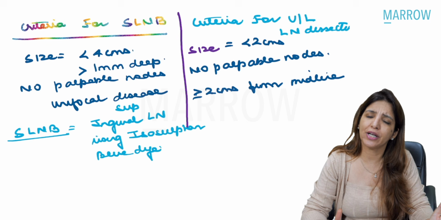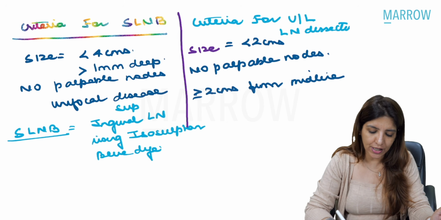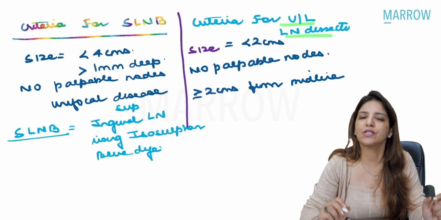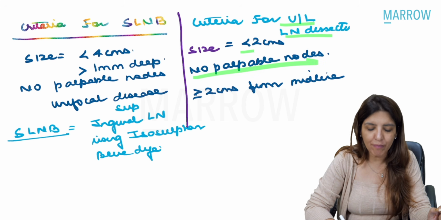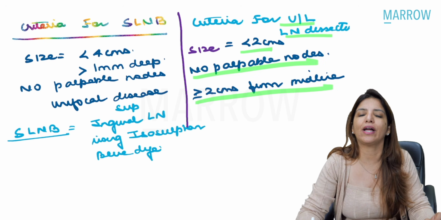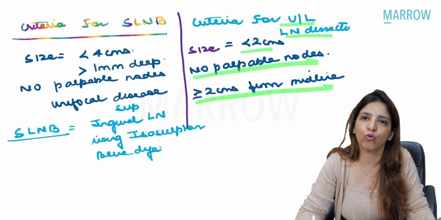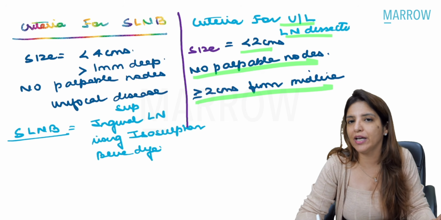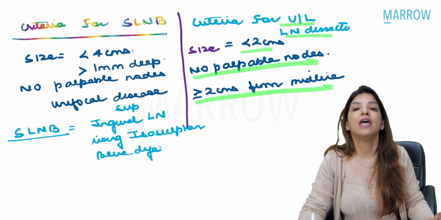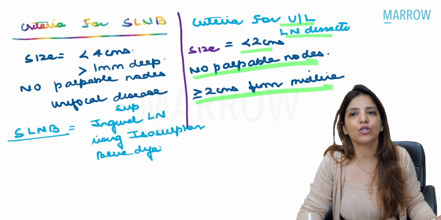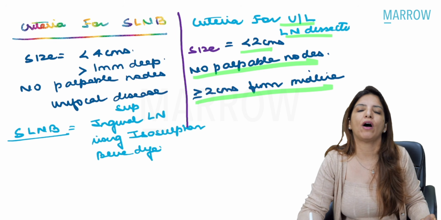Now coming to the criteria: when are you going to do unilateral lymph node dissection, and when are you going to do a bilateral lymph node dissection? See, the criteria for unilateral lymph node dissection: number one, the size of the tumor is less than 2 centimeters, there are no palpable nodes, and it should be more than 2 centimeters from the midline. Now, if all these three criteria are fulfilled, then only you are going to go for a unilateral lymph node dissection. I'm repeating, if the size of the tumor is less than 2 centimeters, if it is more than or equal to 2 centimeters from the midline, and the lymph nodes are not palpable, then only you go for a unilateral lymph node dissection.